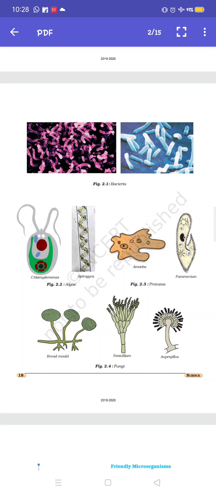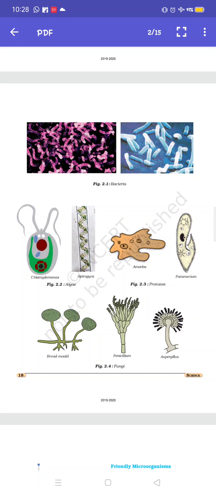Okay, examples of bacteria. There are many examples of bacteria like Lactobacillus, Vibrio cholerae, Streptococcus pneumoniae. Next, we will learn about the fungi.